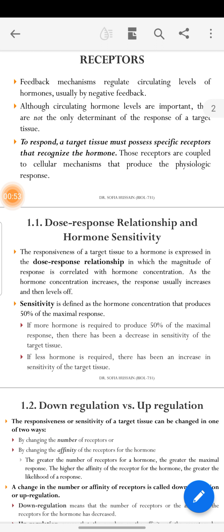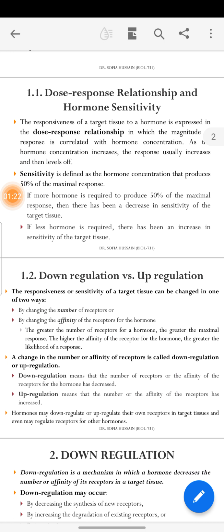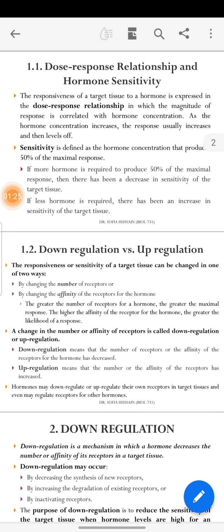So, for the feedback, we need hormones that trigger the target points, and regulation of the hormones to activate the receptors that are required to activate at some level. Okay, what is the relationship between hormone and hormone sensitivity? The responsiveness of the target tissue to hormone is expressed in the dose-response relationship, in which the magnitude of the response is correlated with the hormone concentration. So the hormone is triggered by the receptor.